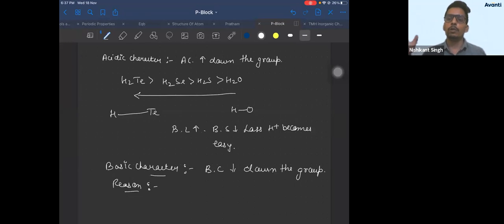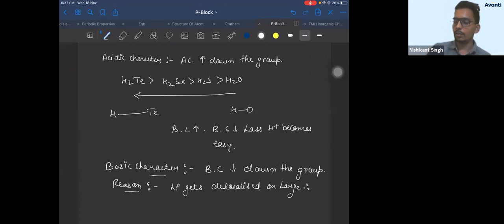So it is difficult for a Lewis acid to take a lone pair from a large atom. So the lone pair gets delocalized on the large atom, therefore unavailable for donation.